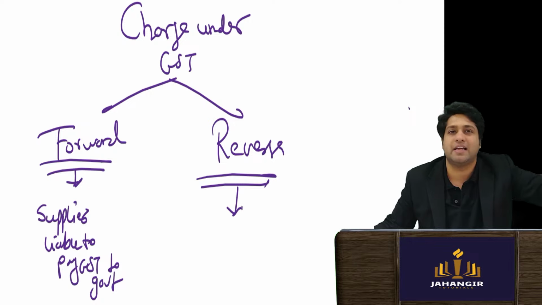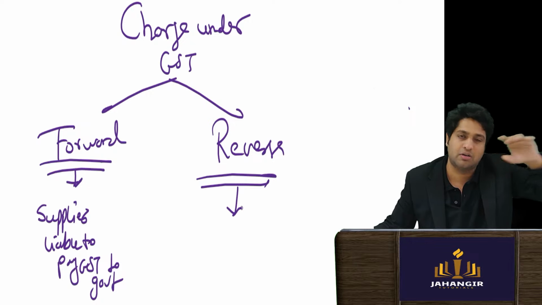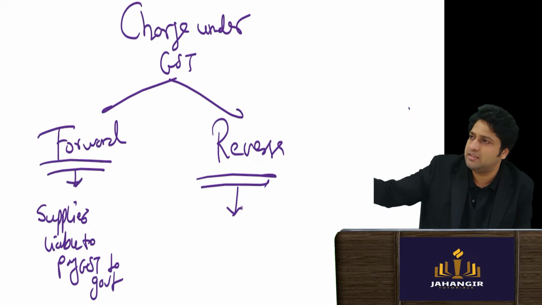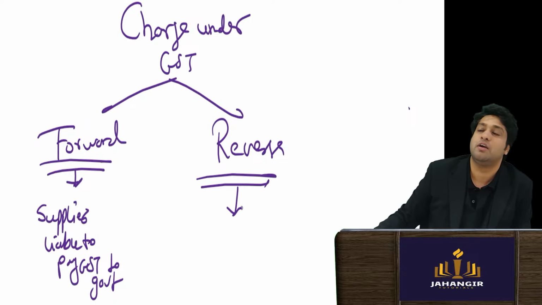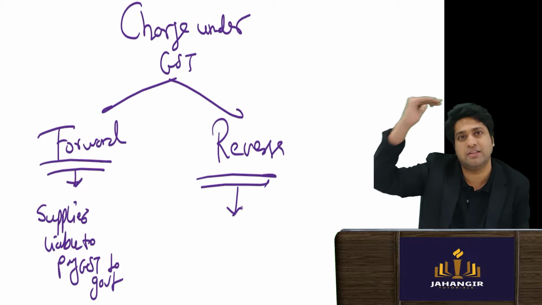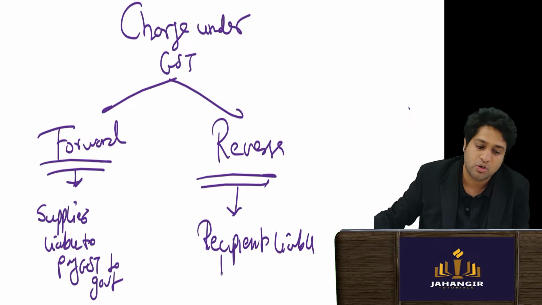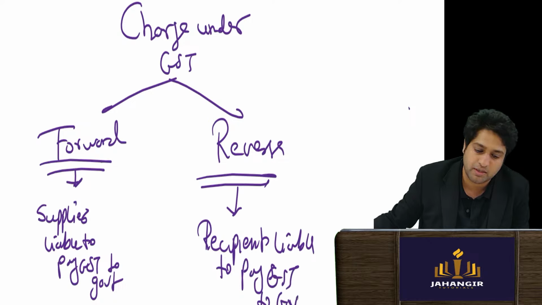So in that case, we cannot put burden and liability on him. The recipient is a big player. Recipient is a company. They are already registered under GST. We'll tell them you are receiving, then you pay the GST. So here the recipient is liable to pay GST to government.